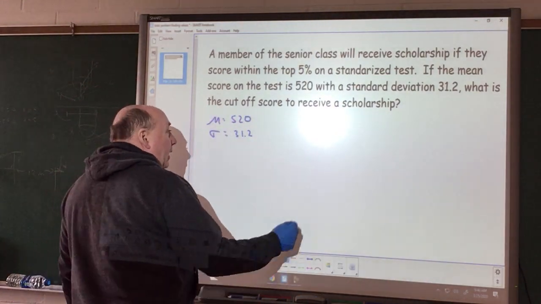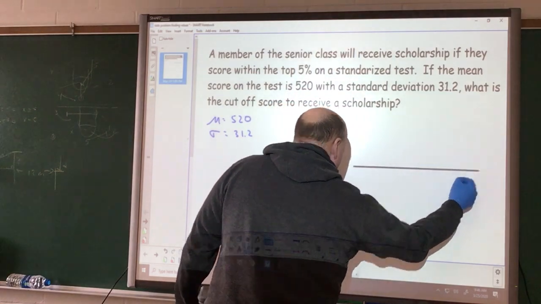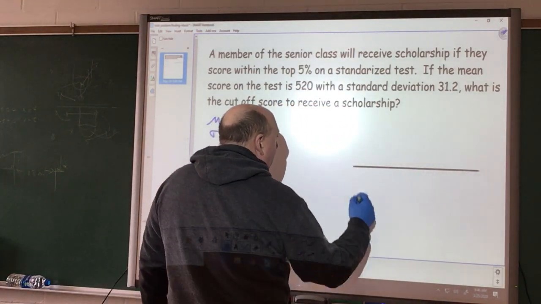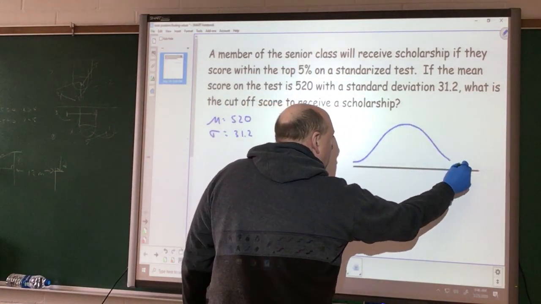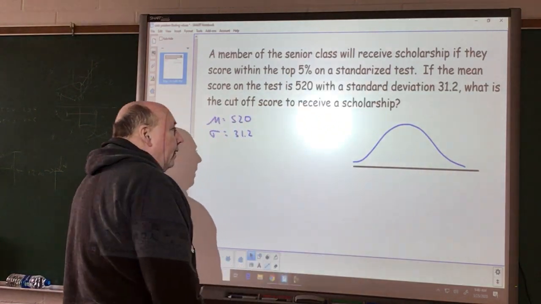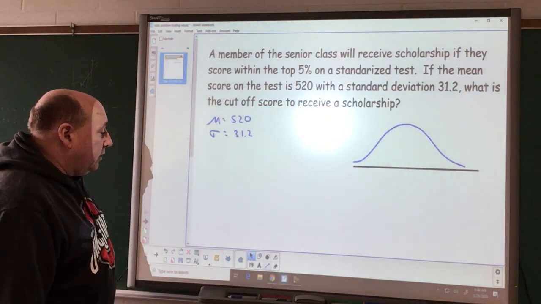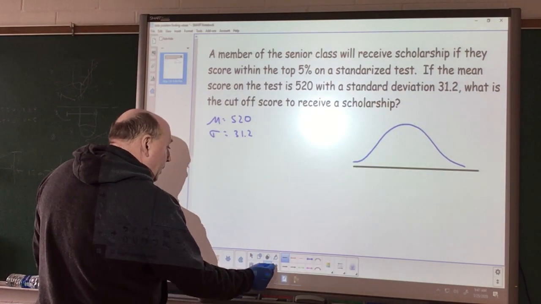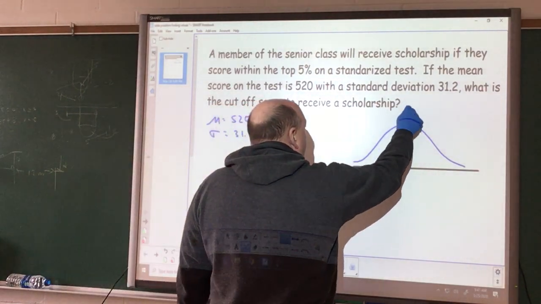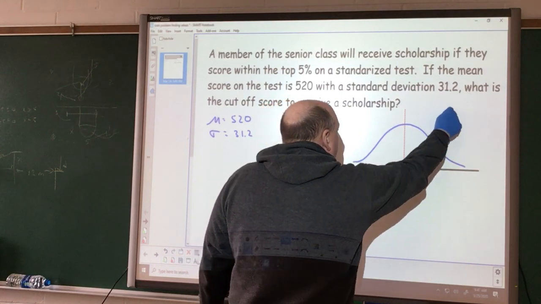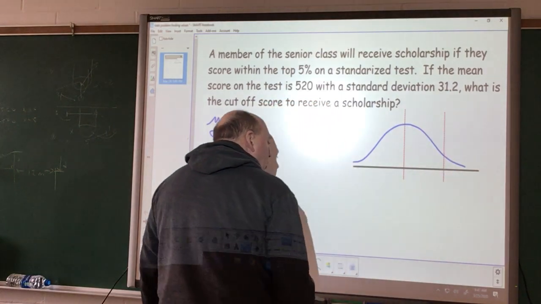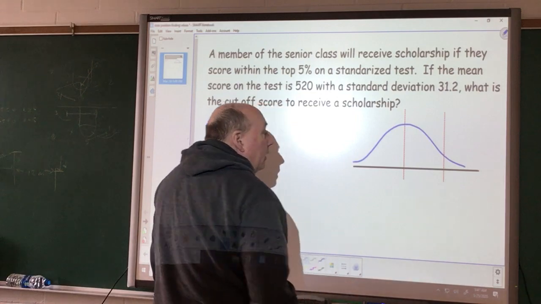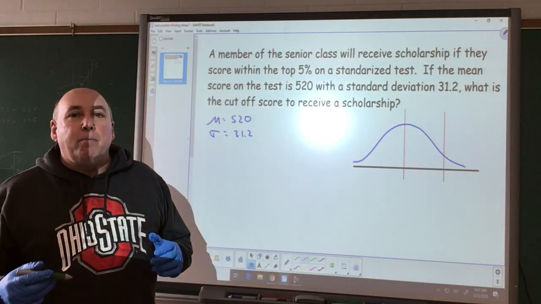So what we look at here is our bell-shaped curve, our Z bell-shaped curve. Here's our middle value here. And we are looking to be in the top 5%.